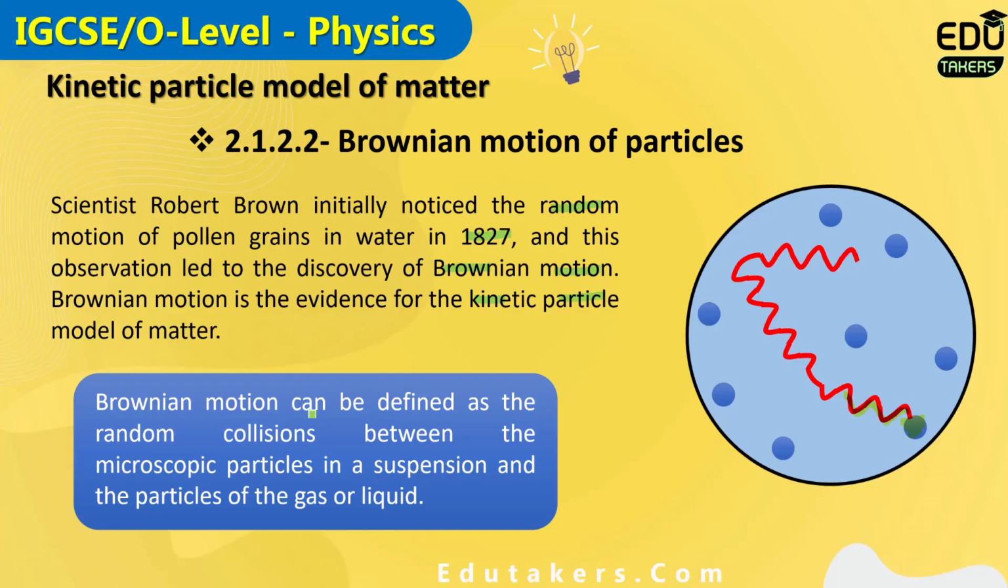How can you define the Brownian motion? You can see here is the definition. Brownian motion can be defined as the random collisions between the microscopic particles in the suspension and the particles of the gas or liquid. First of all, you need to take any gas or liquid. There is a random collision between the microscopic particles in the suspension and the particles of the gas. Because of the random motion, the particles can move in any random direction, which is the Brownian motion of the particle.